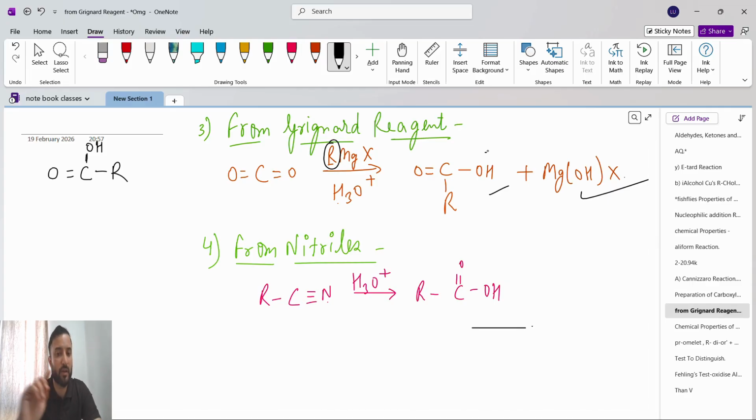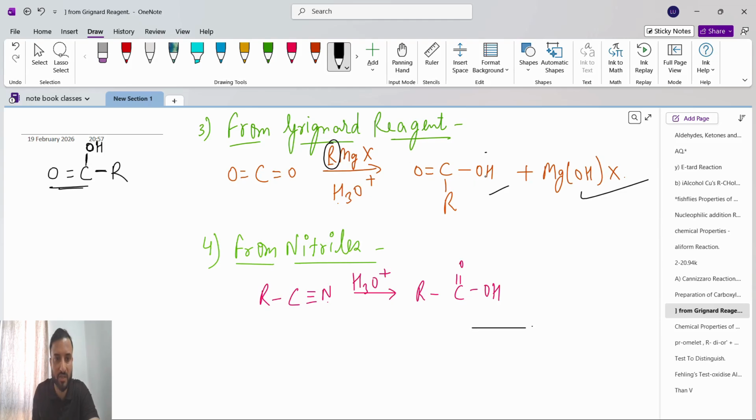We already studied the Grignard reagent, right? So what does the Grignard reagent do? The back portion, the left side, remains as it is. In the front, the C double bond O bond breaks into single and single. One single means O, obviously O minus, and H plus will attack, so we get an OH alcohol group.